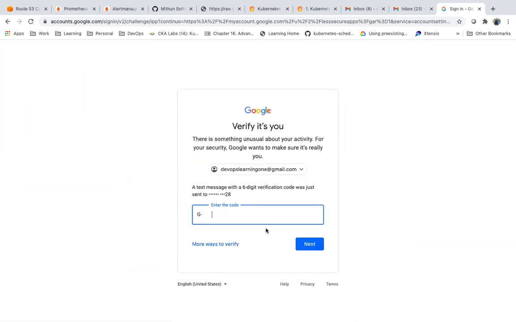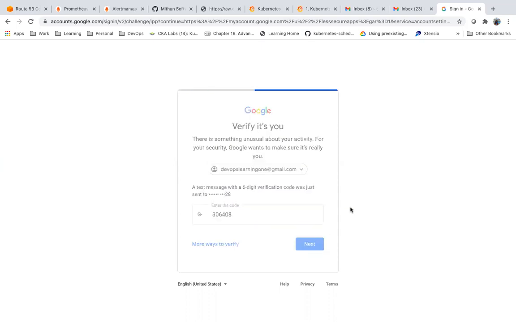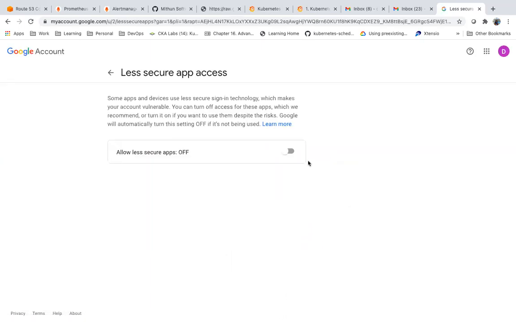Let me send, it is sending some verification code. Let's enable this. Okay, now I have enabled this one.